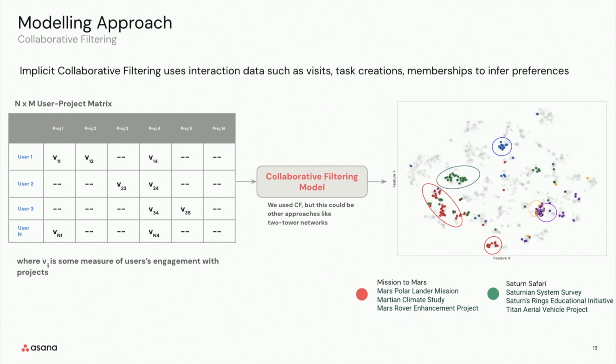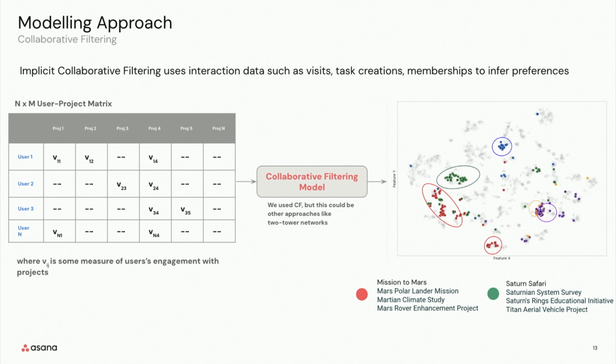That is, there was no rating or stars that a user gives to a project, as they would in a typical movie recommendation system. Implicit collaborative filtering instead works on users' interaction data. So in our case, data points such as visits, and engagement within projects, like the number of tasks that they've created, the number of members that they've added, and so on and so forth.